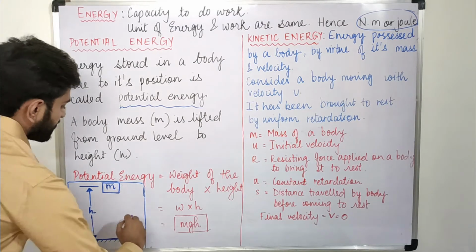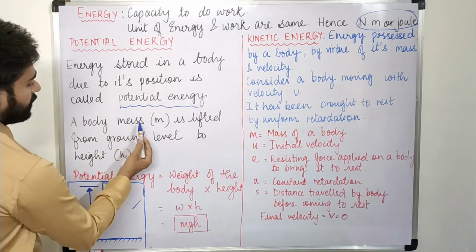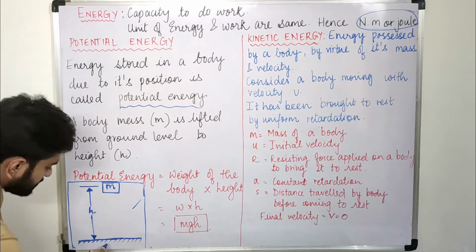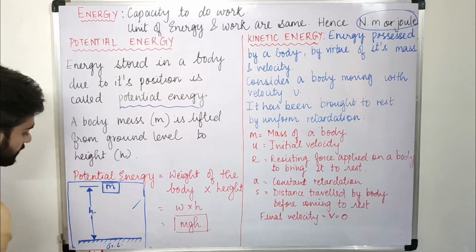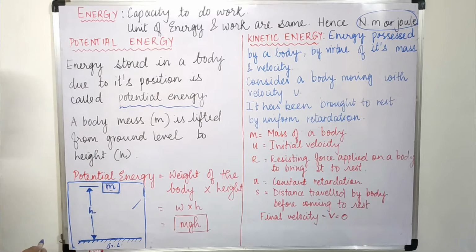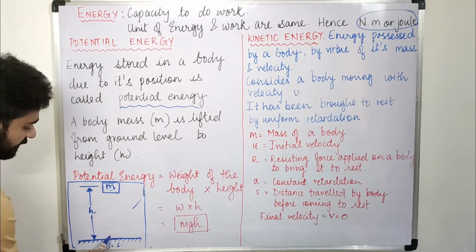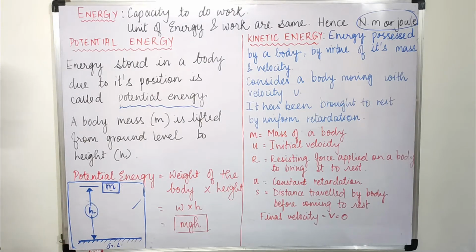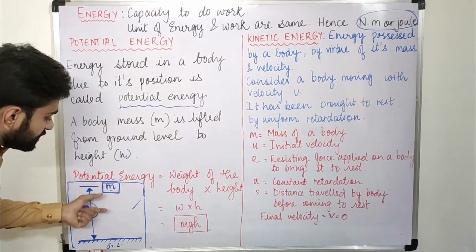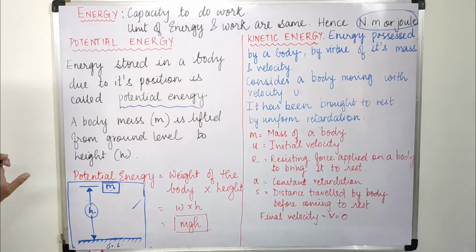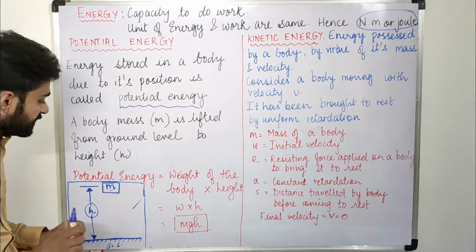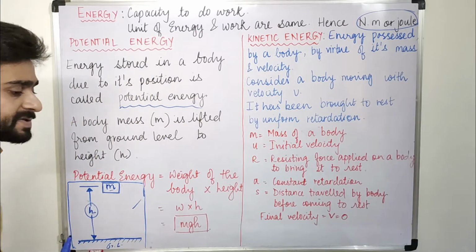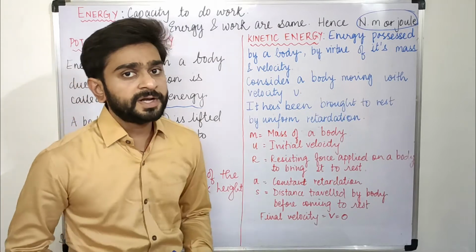Suppose we consider this example. A body of mass m is lifted from ground level to height h. This is our ground level. So this mass, or we would say this body, this box, is lifted from this ground level to some height, let us say h. Now due to this position from the ground level, it will possess some energy, that is, it has some capacity to do work due to its position. Now let us calculate what amount of work it can do.